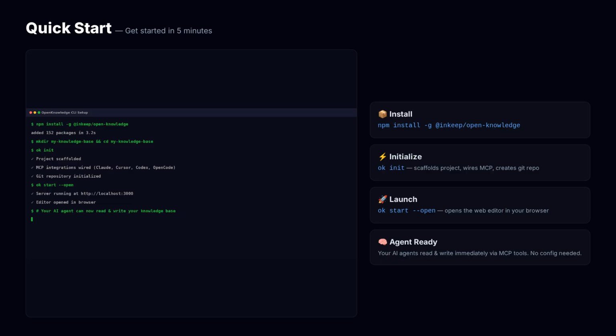The three-layer architecture separates the editor, the knowledge engine with MCP tools, and your plain Markdown files on disk. With over 1,000 stars in its first month, OpenKnowledge is the open-source future of AI knowledge management.